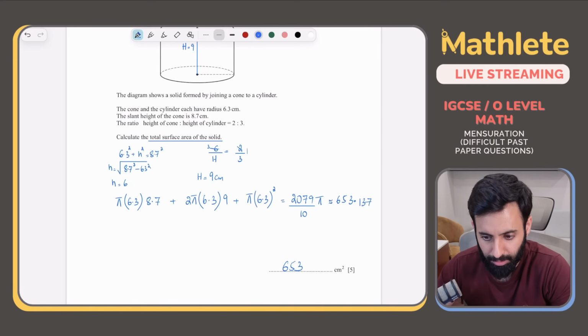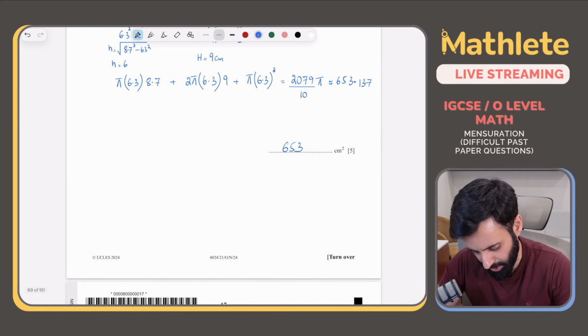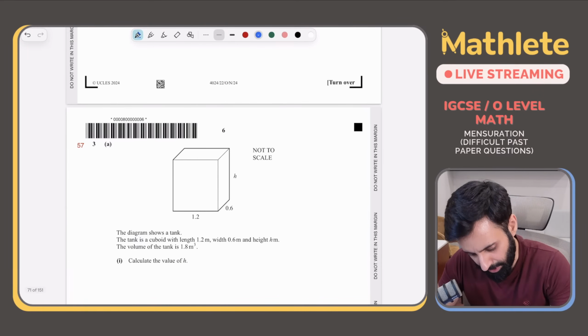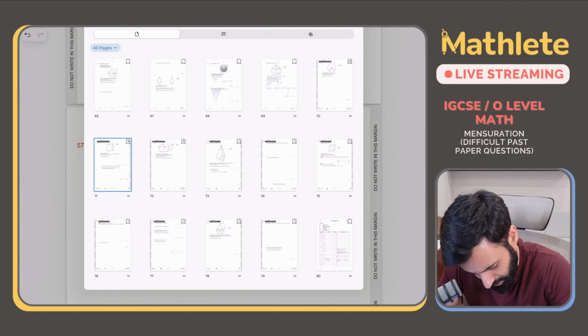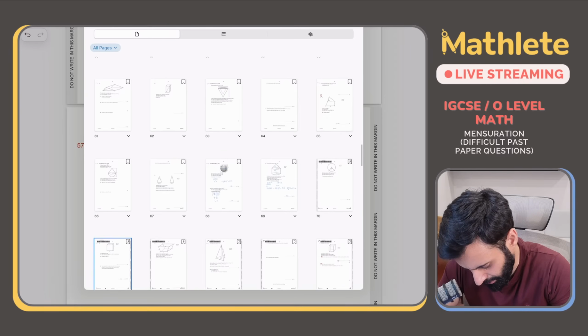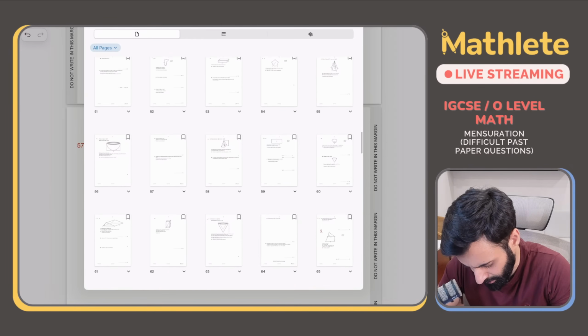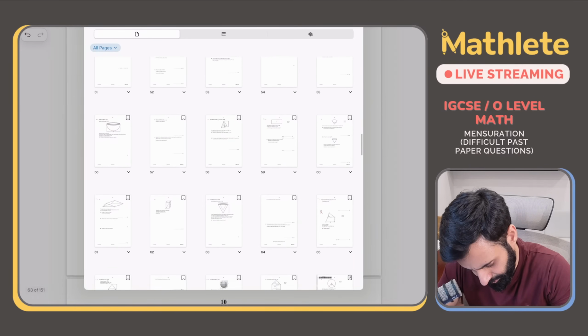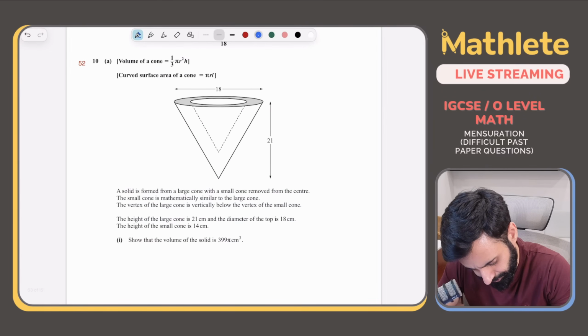Okay, sir, have you completed Frustum yet? No, we will do a question on Frustum too. Okay, now let's do one of those questions where we have to calculate. I'm thinking I should do a round 2 of this. We will do a round 2 of this as well.